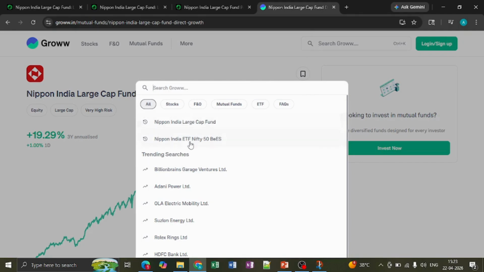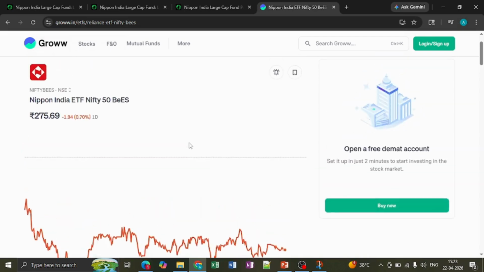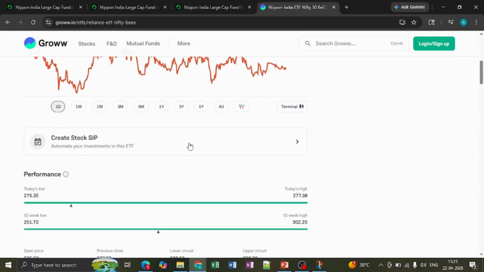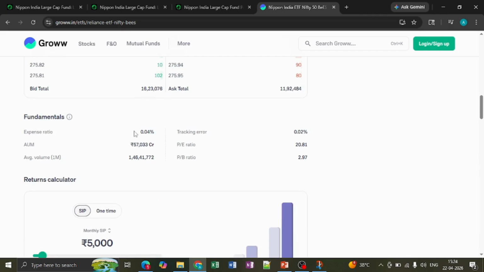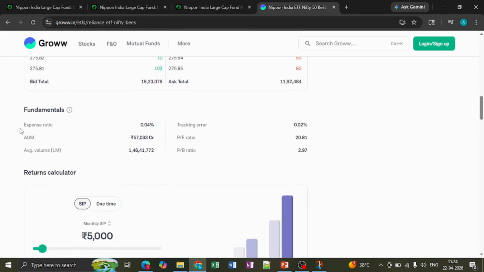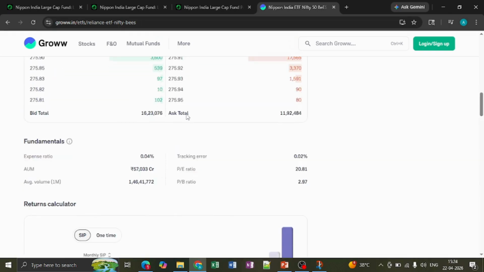If you just see the Nifty BeES, what they will do is they will just replicate the same allocation as is in the current Nifty 50. The expense ratio is 0.04, which is very minimal, almost zero. And they are managing around 57,000 crores of AUM. So this is one of the good funds.